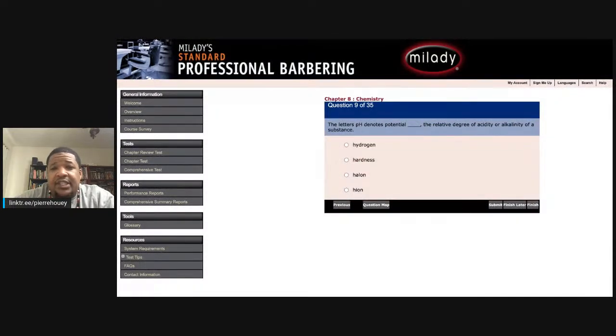The letters pH denote potential blank, the relative degree of acidity or alkalinity of a substance. A, hydrogen. B, hardness. C, halon, I guess, or D, hyon. First of all, when we're talking about pH, did I see anything about halon or hyon in that chapter? No, I did not. So am I going to make either one of those my guesses? No, they didn't talk about it in the book. So you only have hydrogen and hardness. Which one makes more sense? Hydrogen, potential hydrogen. But I knew that answer right off anyway because I studied the chapter.